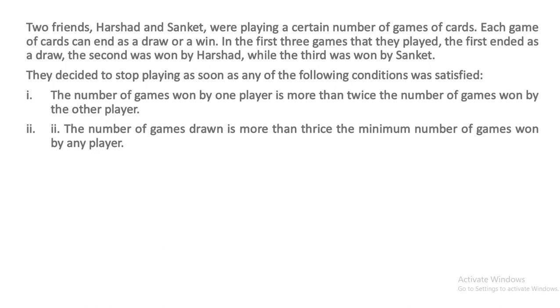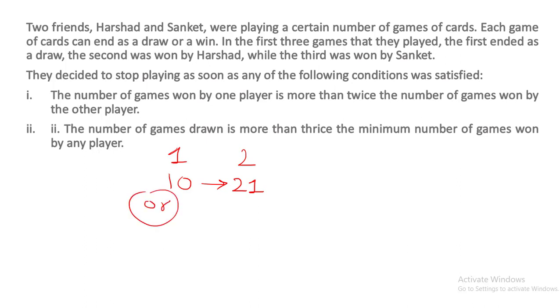They are playing endlessly until any of the following conditions is satisfied. First condition: the number of games won by one player is more than twice the number of games won by the other player. So let's say the first player has won 10 games. Twice that is 20, and more than 20 is 21. So as soon as the second player wins 21 games, they will stop playing.